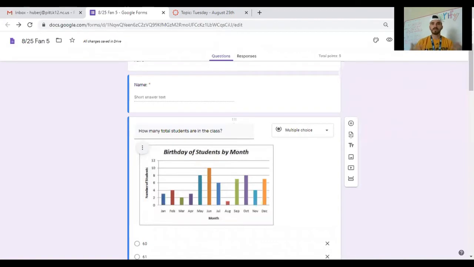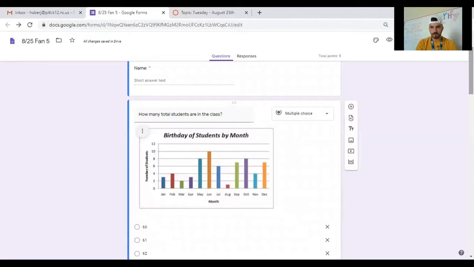Your Fan 5 today, you were looking at a bar graph, and this is actually a good little pre-teaching lesson because your mini lesson for math, you're actually going to be looking at bar graphs today. Yesterday you looked at data, which we're going to be talking about data all year long, but you looked at categorical data and numerical data. Now, really depending on how you ask this question, you can kind of get both types. I mean, if you're just asking people when their birthday is, that's going to give you categorical data, June, July, August. But if you're asking how many people have a birthday in the summer, 6, 7, 8, that could be numerical. So it just depends on the question. But you'll learn all the pieces of the bar graph and everything that a bar graph has to have, even though you probably already do know that.